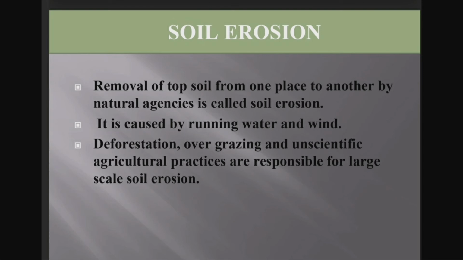We discussed in our last topic about the formation of soil. It takes millions of years to form 1 centimeter of soil on the land. But in soil erosion, what is happening? The entire soil on the top layer is washed away with the water or wind. So actually, soil formation and soil erosion must go together. That is, when soil erosion is happening on one side, at the same time soil formation must also be there to balance nature. Otherwise, it will be a dangerous situation on the earth.